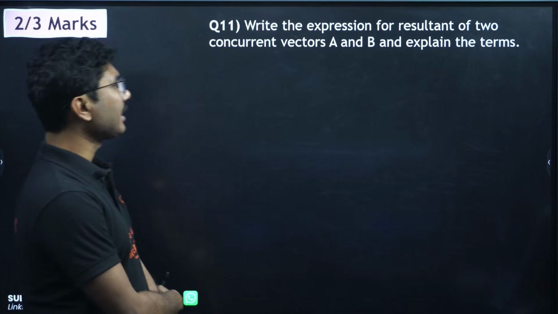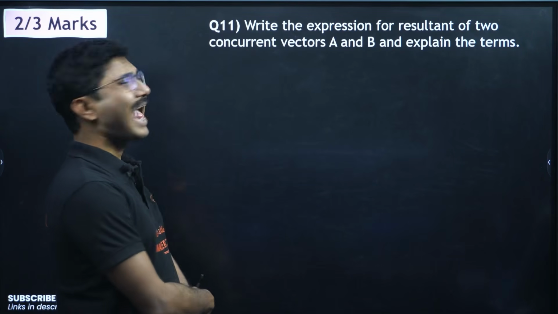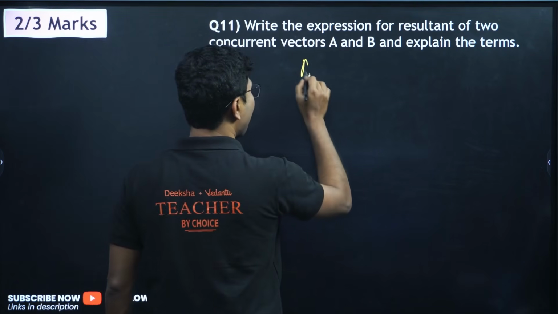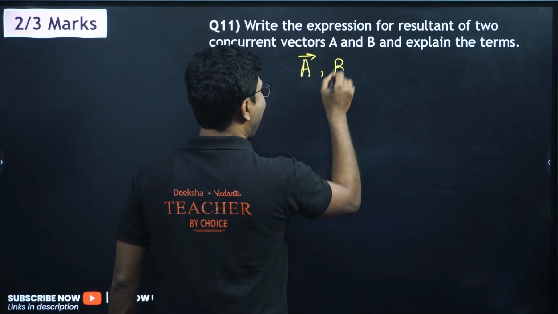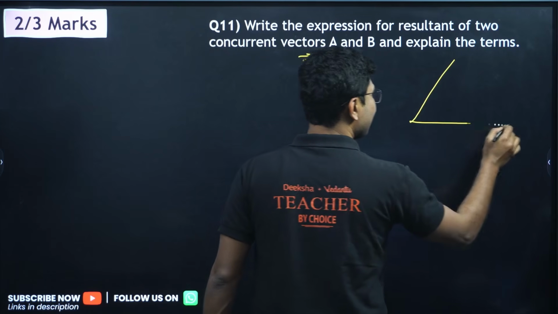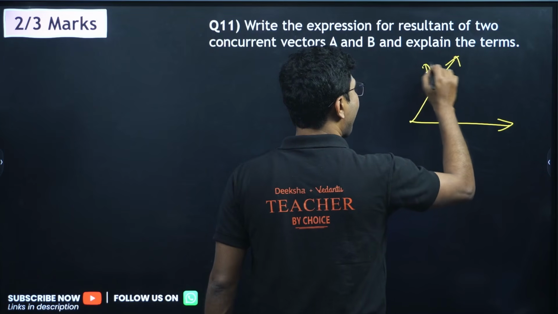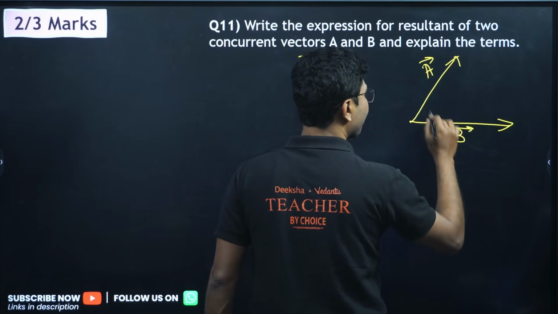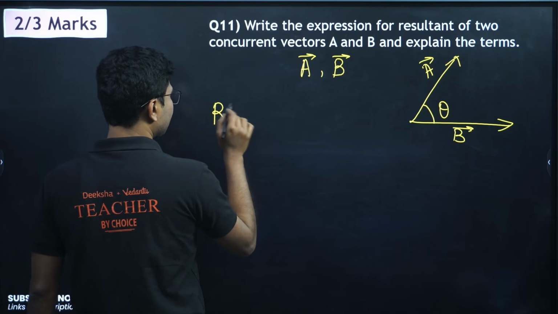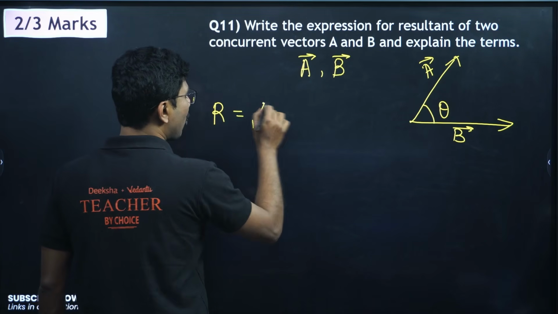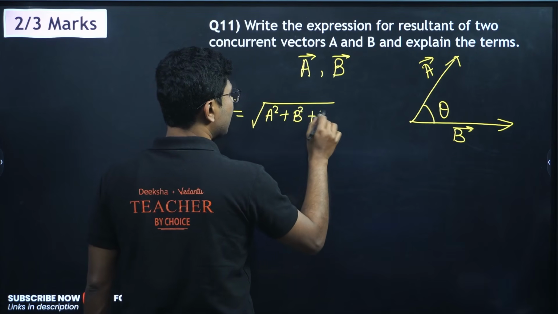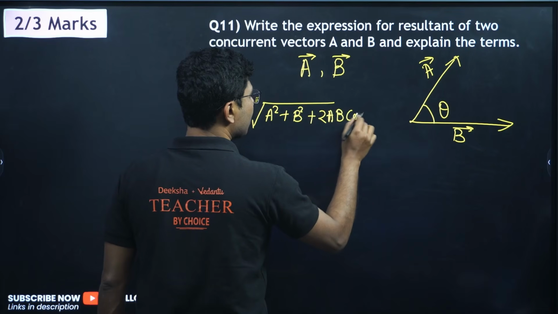Write the expression for the resultant of two concurrent vectors A and B and explain the terms. So here we have two concurrent vectors, say A and B, and you are trying to find their resultant. Suppose this is A, this is B. The angle between them is theta. So the resultant is given by, resultant means the angle has to be there, so it will be square root of A square plus B square plus 2AB cos theta.